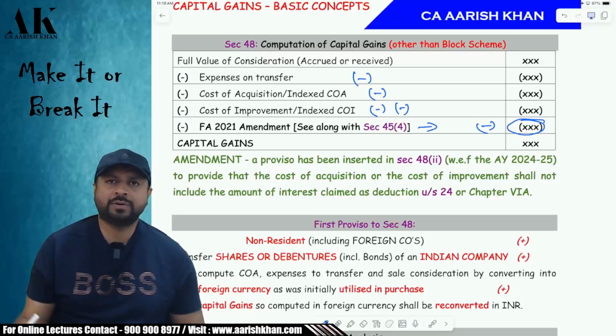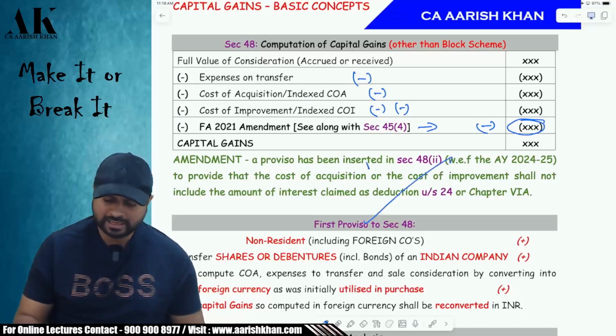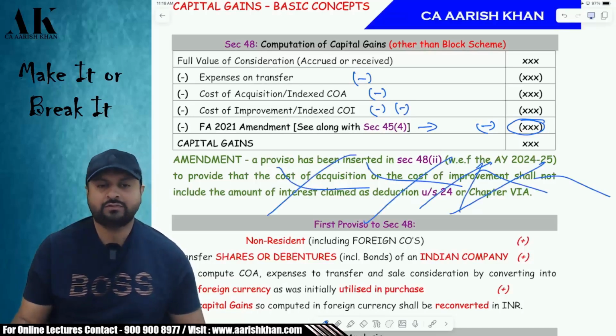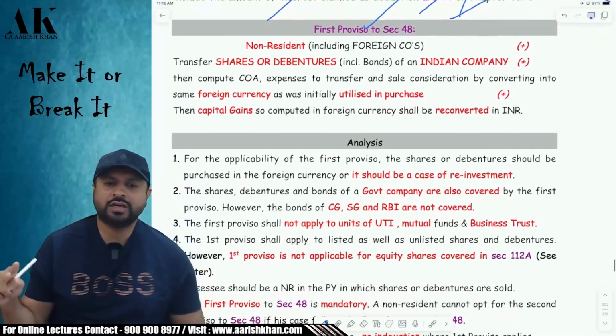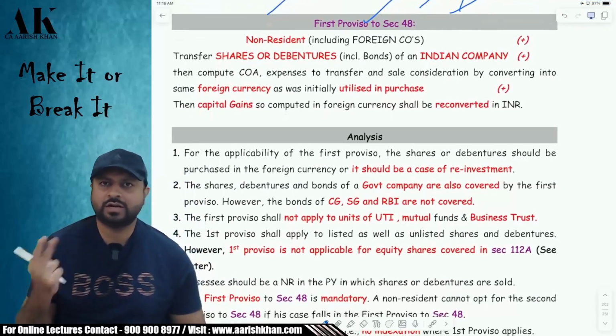Suppose I bought a property on loan, and on that loan I'm already paying some interest and I'm claiming the deduction also under section 24 or under chapter 6A, then that interest cost shall not form part of what? Form part of what? Cost of acquisition. So there is a reduction in dual deduction. Otherwise, people used to take dual deduction of interest cost.